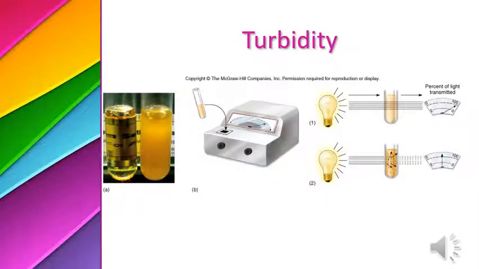This is the turbidity method. In turbidity we measure the turbidity of the broth, the liquid media. When bacteria grow in a liquid media, it becomes turbid. So if bacteria are high in number, then turbidity will be high. If bacteria are low in the broth, then turbidity will be low. So we measure the turbidity with a special type of meter, and we can predict the number of bacteria present.